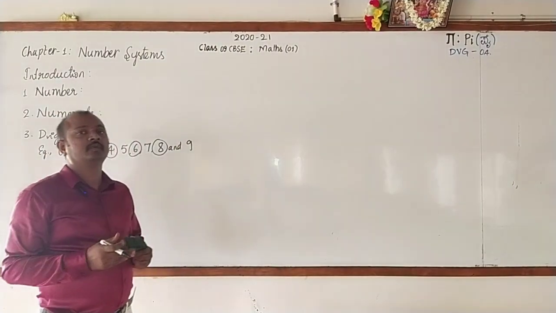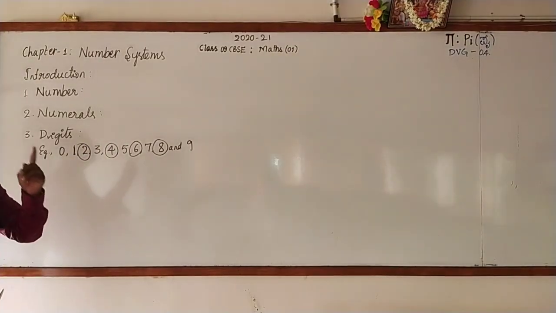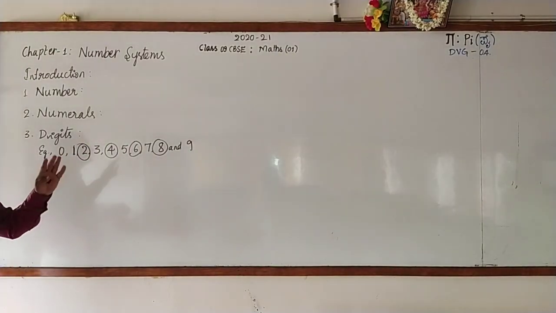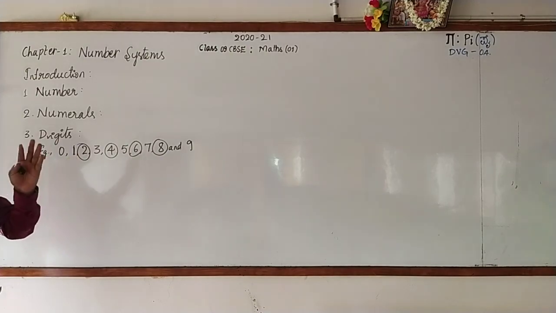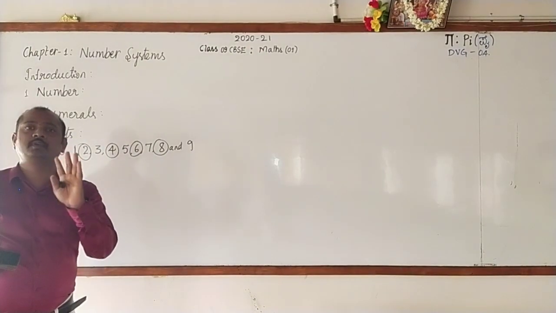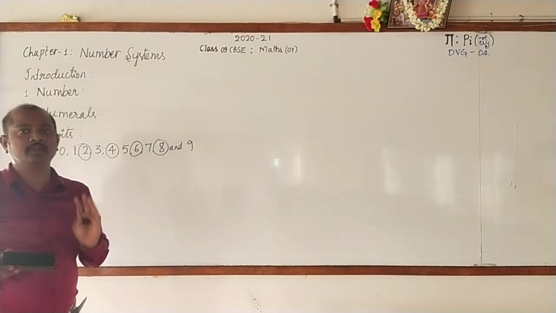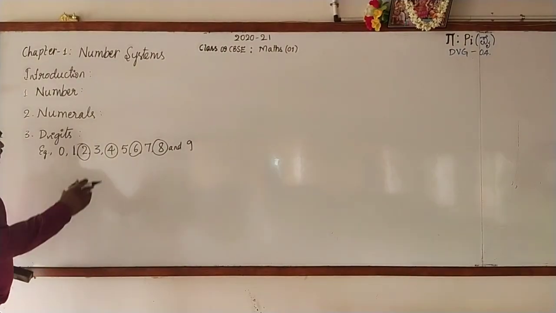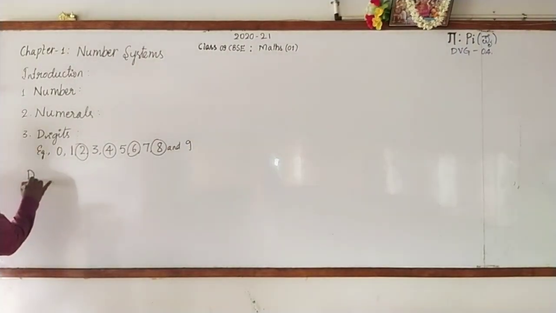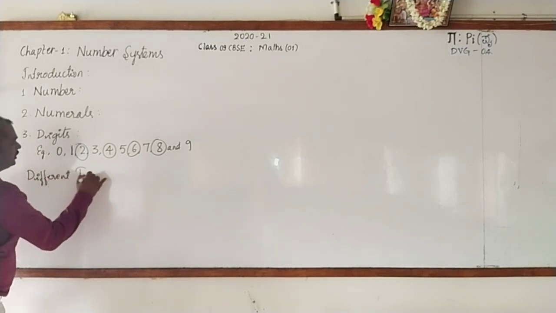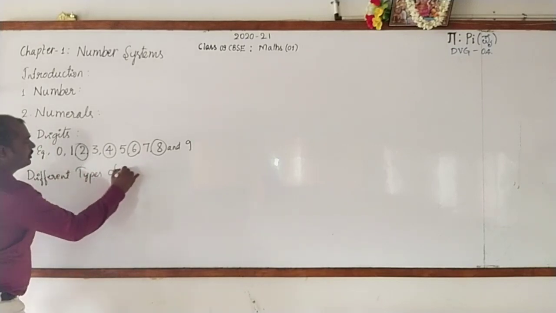Many are there, which you have already learnt in your previous classes. And in this class, other than these collections, we are going to learn some more collections of numbers under the heading different types of numbers. Write down the side heading, different types of numbers.